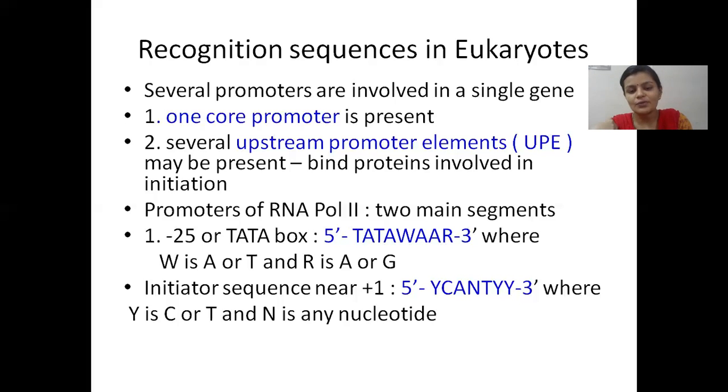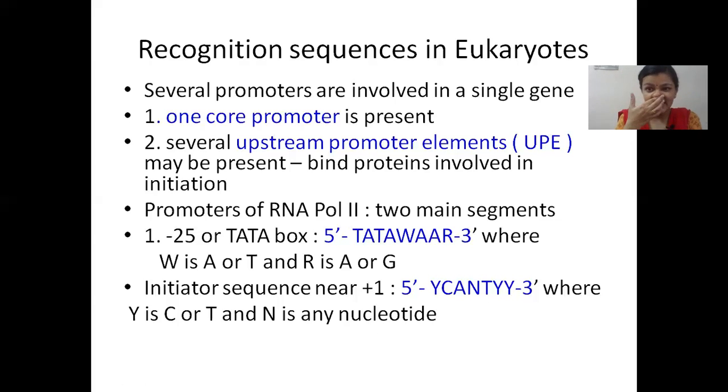And one sequence is found near the transcription start site, and that is YCANTYY, where Y can be C or T and N can be any nucleotide. So these are the core promoters of eukaryotes. This is found in most of the eukaryotes. The same sequence is found, and we call it a consensus sequence.